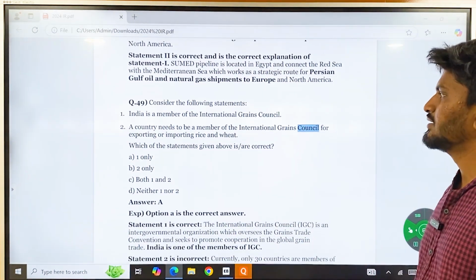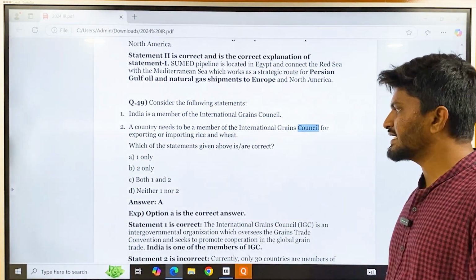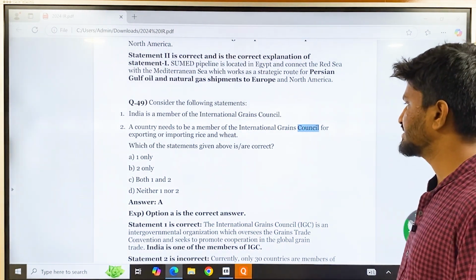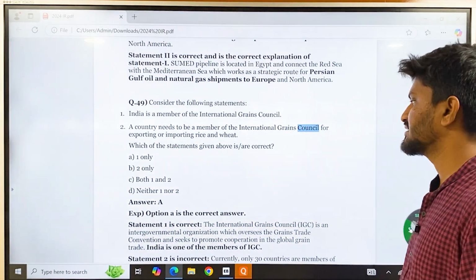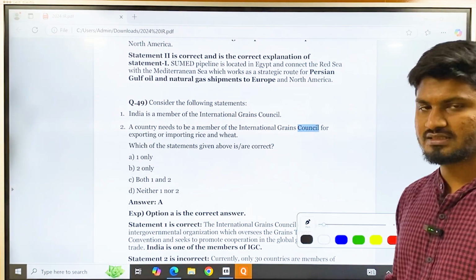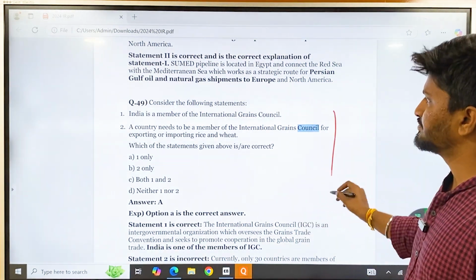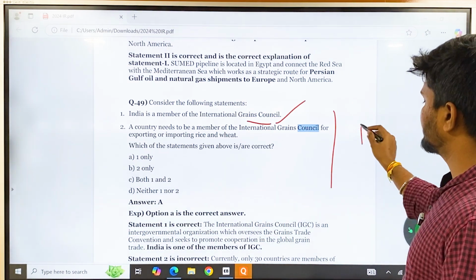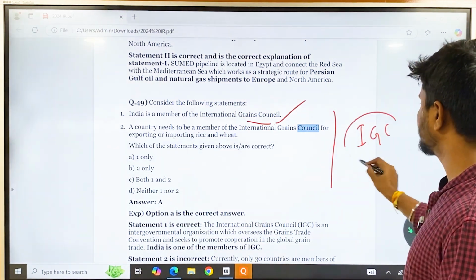Question number 49. Consider the following statements. India is a member of Grains Council. A country needs to be a member of the International Grains Council for exporting and importing rice and wheat. This question has already been discussed in economy. Again, I will discuss this. India is indeed a member of International Grains Council. What is the function of International Grains Council?